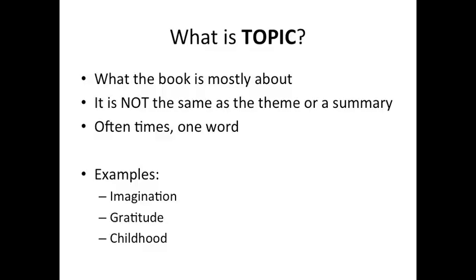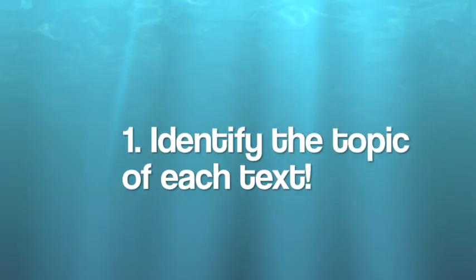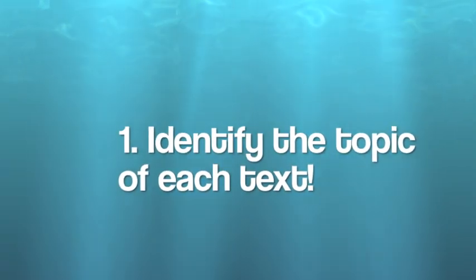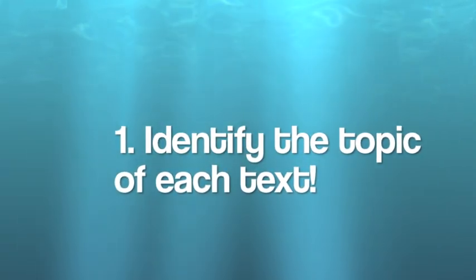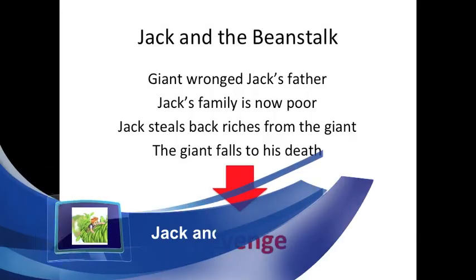Okay, so now that we've recapped these two stories within the same genre, let's compare their topics. So what is topic? Topic is what the book is mostly about. It's not the same as a theme, and it's not really a summary. Oftentimes, it's just one word that sort of gives an overview of the story. When you compare the topic of two texts in the same genre, the first step is to identify the topic of each text. Looking back at the key events in the story can help you identify the topic.